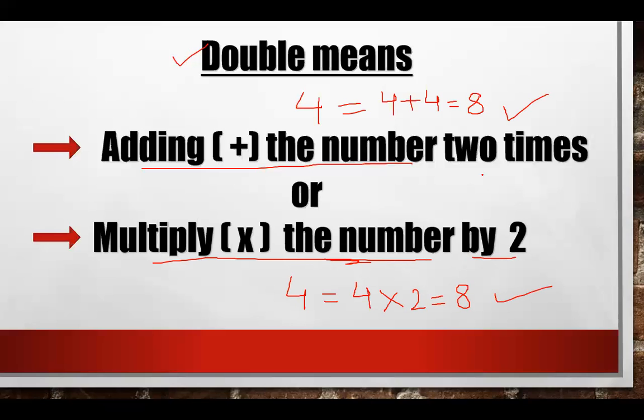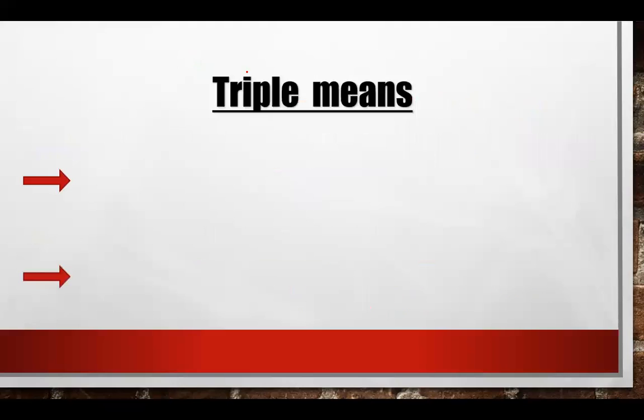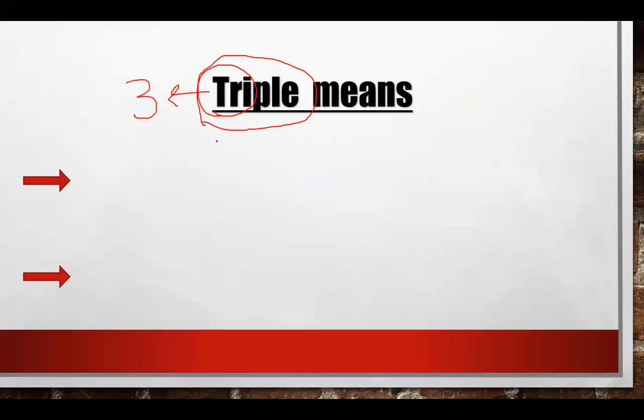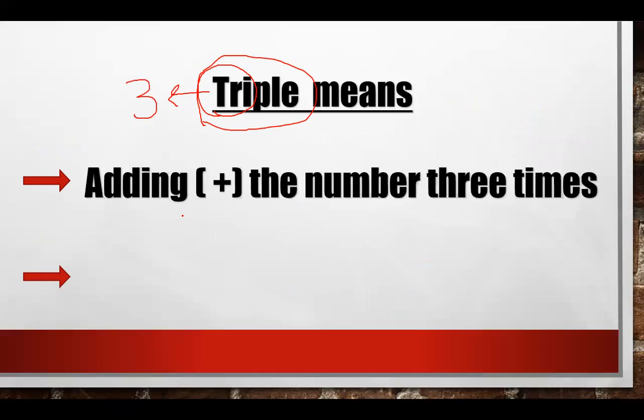So in the same way, we have to find the triple. Firstly, you have to understand the word triple. In the word triple, tri means 3. So it means that if you add the number 3 times, this will give you the triple of the given number. Again, I am taking the number 4 and you have to find the triple of 4. So you are adding 3 times. Tri means 3. So you will add 4 3 times. 4 plus 4 plus 4. This will give you 12.